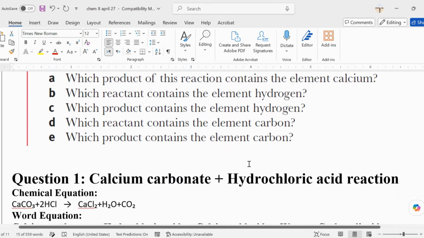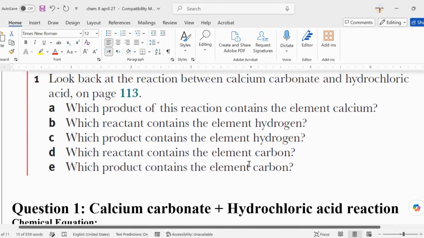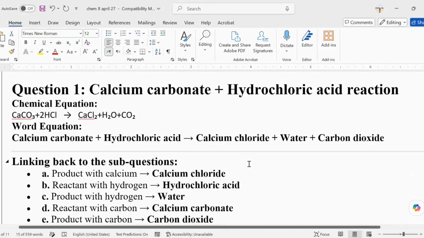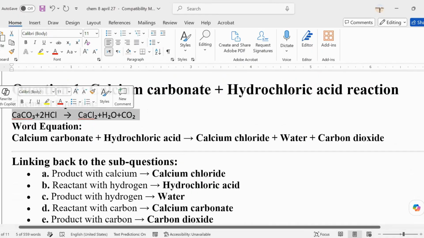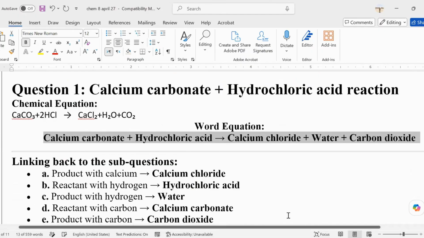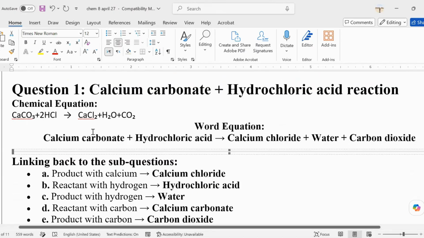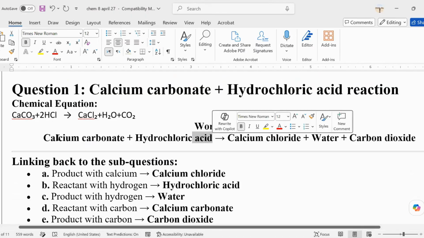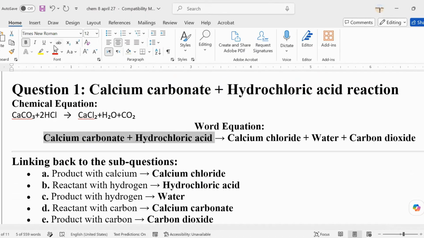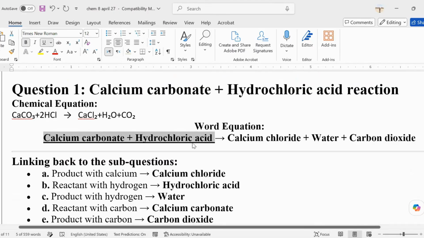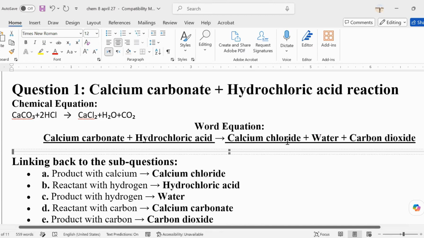So again, let's have this. This one is from your book, so I have to explain this to your classmates. This is the word equation. The reactants are a carbonate plus an acid. Again, let's have a practice. If the reactants are one carbonate and one acid, what will be the products? The products will be calcium chloride, a metal salt, and then you have the water and carbon dioxide.